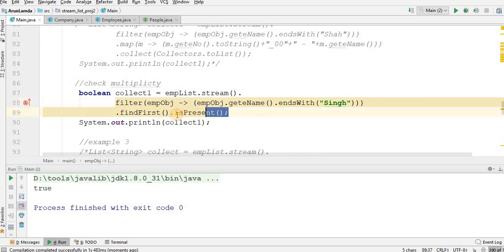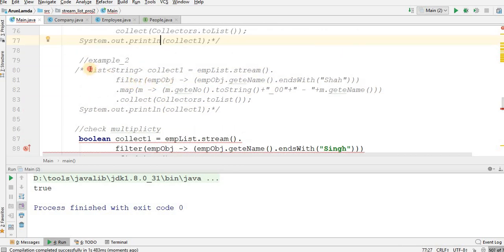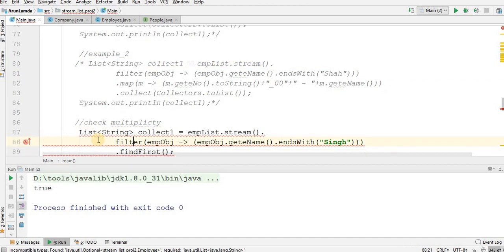If I remove this, let's see what will happen. Find first. It is giving me an error. It is saying you have java.util.Optional of Employee and you are putting it in a Boolean. So what I will do is convert this Boolean to a String here. Let's see what it will do.